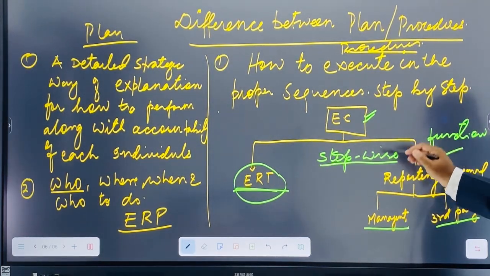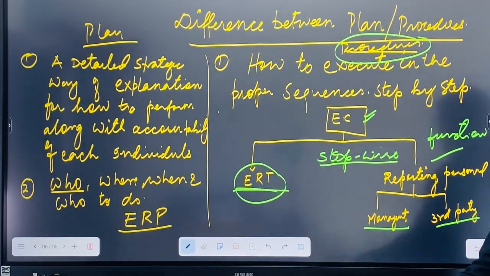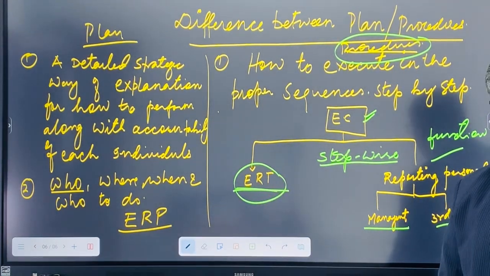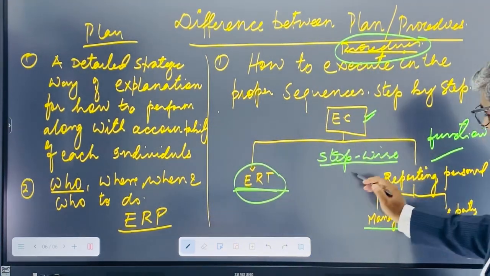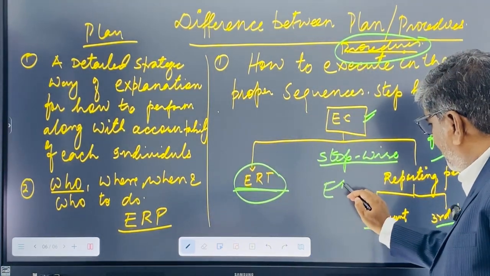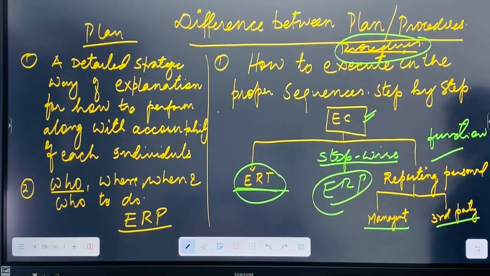A stepwise process is called a procedure. How to react, who is responsible, how to react, it is also part of the ERP. So this function is called a procedure.